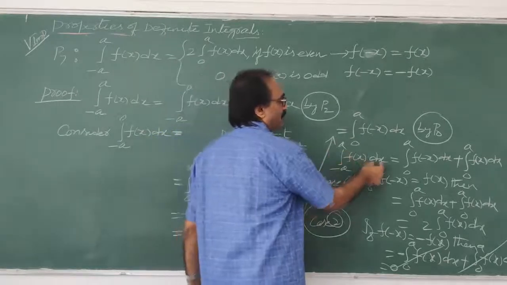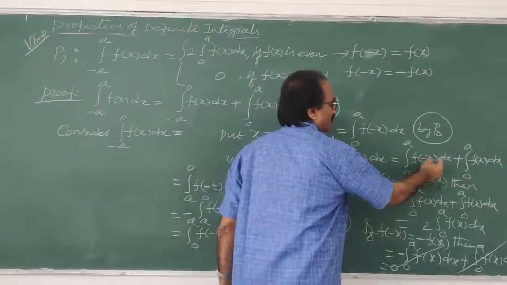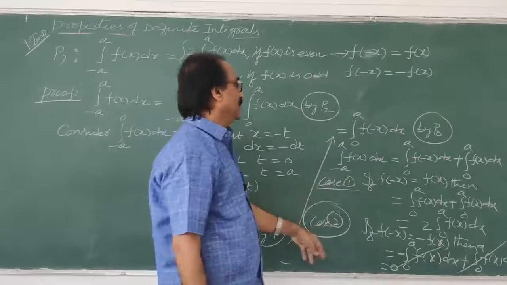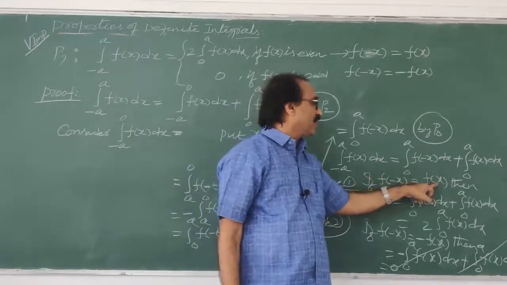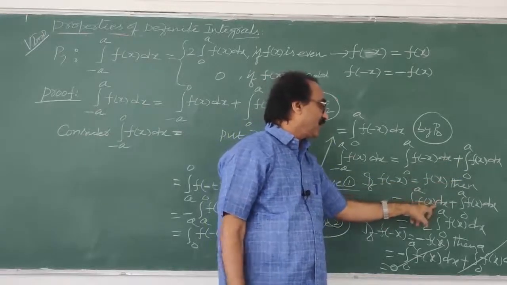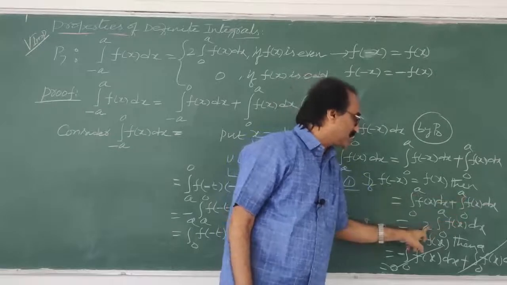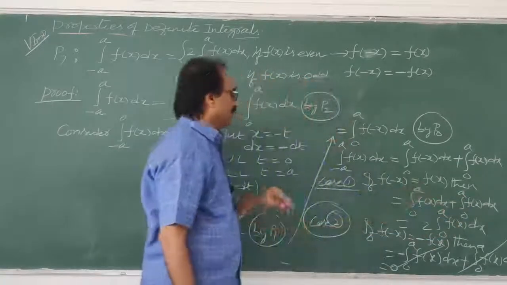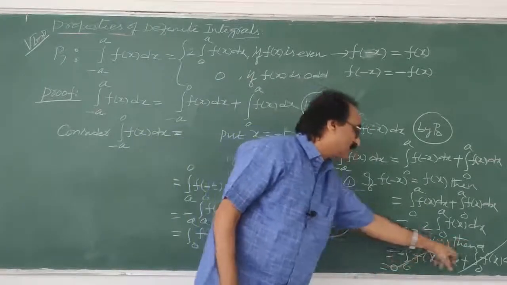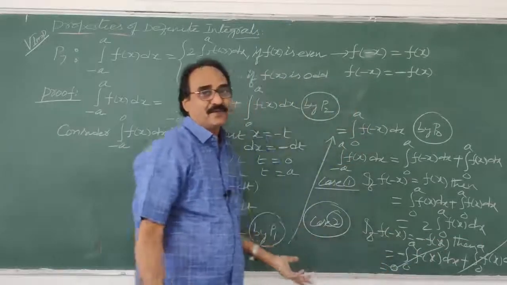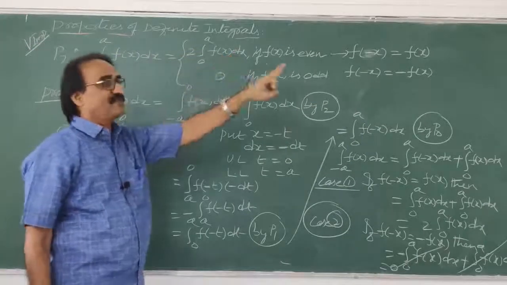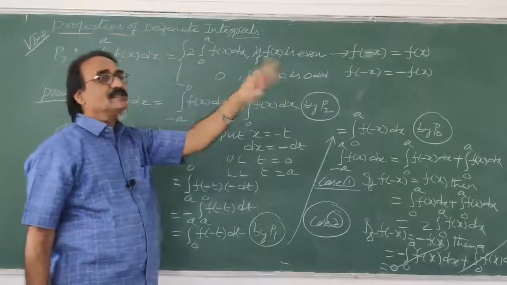Next, to prove, finally how much did you get? Integral minus a to a of f of x dx is equal to 0 to a of f of minus x dx plus 0 to a of f of x dx, because we have substituted here. Now case 1. What is case 1? If f of minus x is equal to f of x, then integral 0 to a of f of minus x becomes f of x. You said already 0 to a of f of x dx plus 0 to a of f of x dx, which is nothing but 2 into 0 to a of f of x dx. In case 2, if it is negative, meaning minus f of x, then what happened now? Minus and plus cancel, we get 0. So finally the conclusion is: integral minus a to a of f of x dx is 2 into 0 to a of f of x dx if the function is even, and 0 if the function is odd.